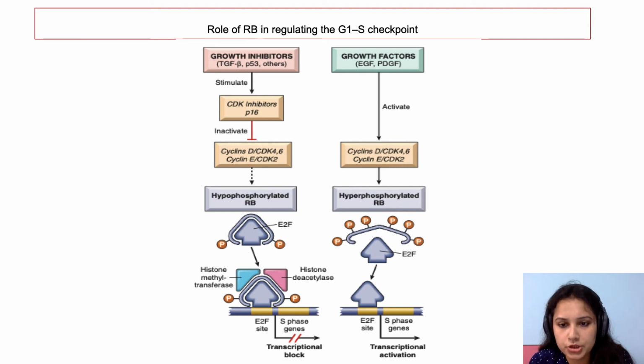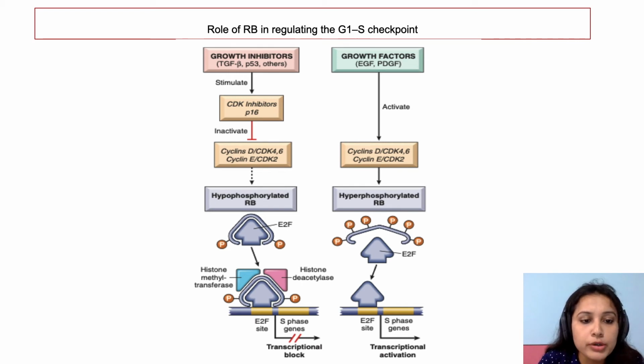Now another tumor suppressor gene that you have to remember is the retinoblastoma gene. The retinoblastoma gene will act at the G1-S checkpoint. The cell cycle we have discussed previously. At the G1 to S transition phase, the gene that will be acting is retinoblastoma. So growth inhibitors like transforming growth factor beta and P53, what will they do? They will stimulate CDK inhibitors. These CDK inhibitors inactivate cyclin D and cyclin E. So this retinoblastoma gene will stay in a hypophosphorylated state, meaning phosphate won't attach to the retinoblastoma gene, and E2F is not released, and further it cannot give signals to DNA for transcription.